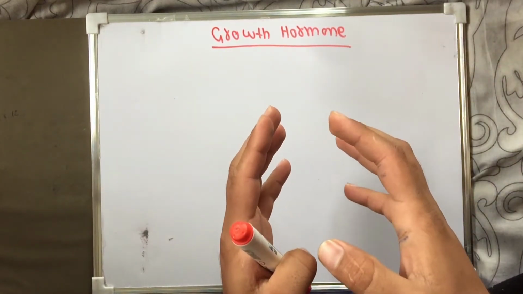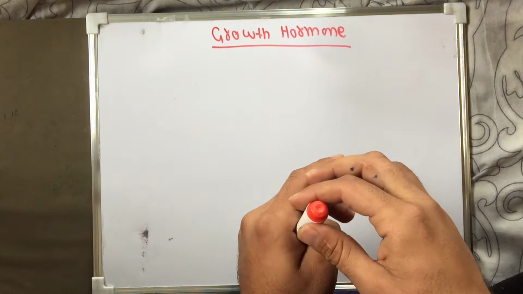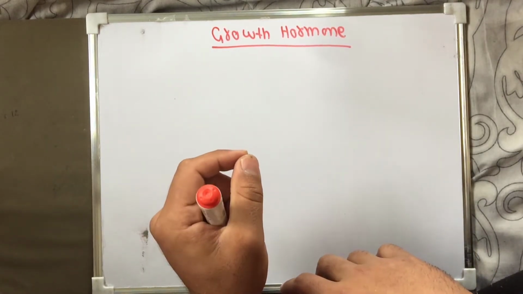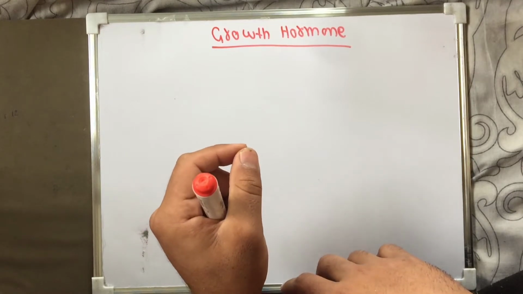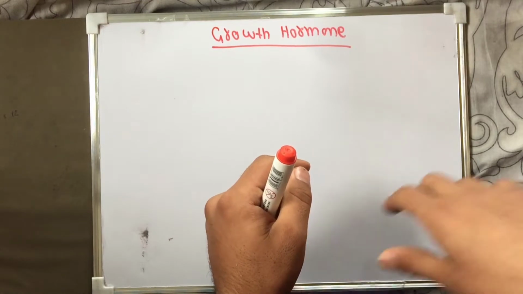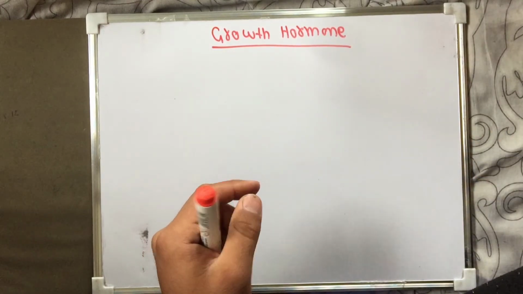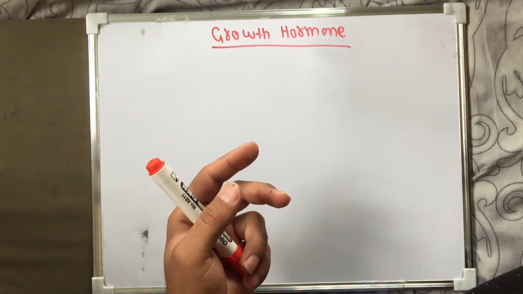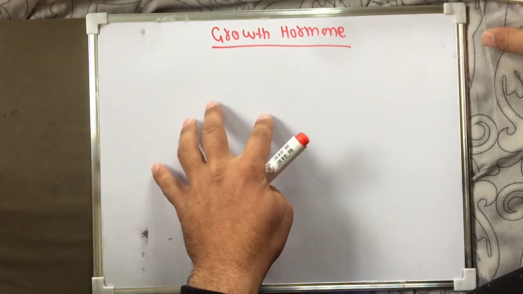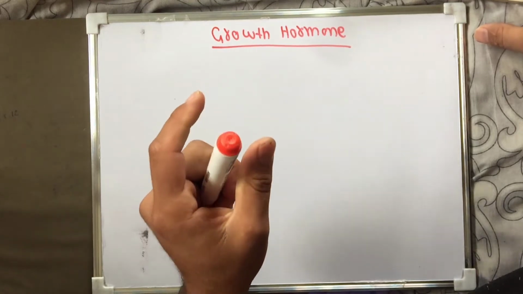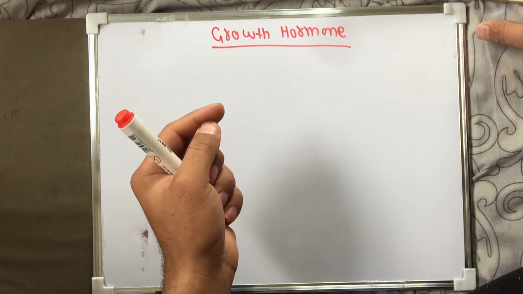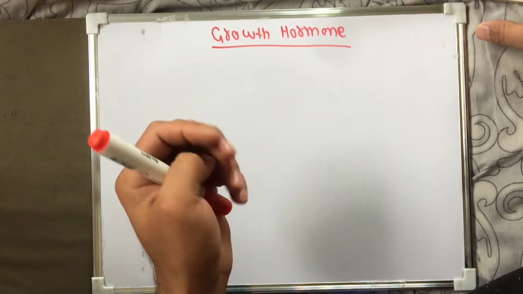Growth hormone is produced by somatotrophs, which are the cells of the anterior pituitary. Now remember one thing: growth hormone, prolactin and human placental lactogen have many characteristics that are similar to each other. Now, which cells produce growth hormone? We have discussed earlier that growth hormone is produced by somatotrophs of the anterior pituitary,